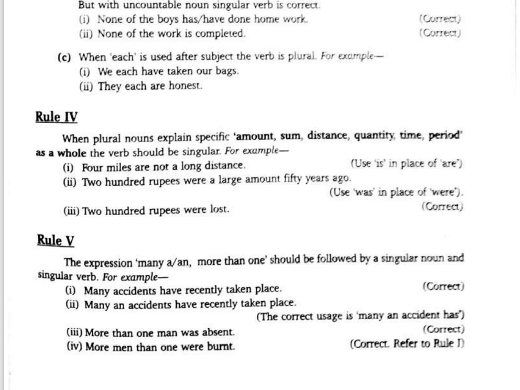So let's see some more rules. When plural nouns explain a specific amount, sum, distance, quantity, or time period as a whole, the verb should be singular. For example, "4 miles are not a long distance" is wrong; "4 miles is" is correct. When a plural noun explains a specific amount, in that case it is "4 miles is", not "are".